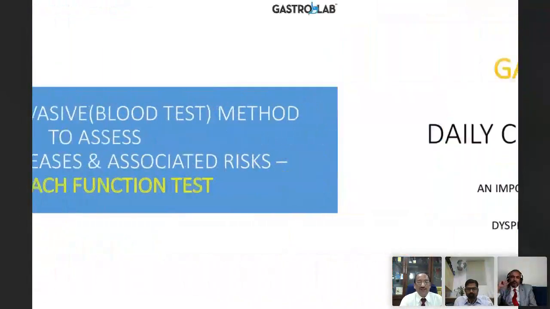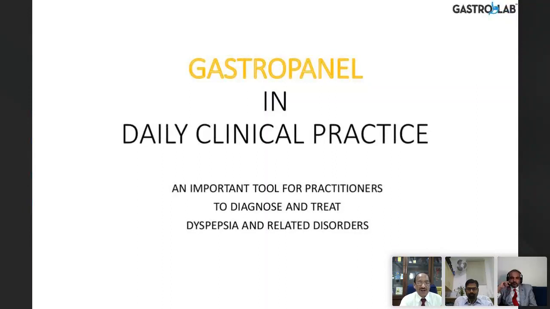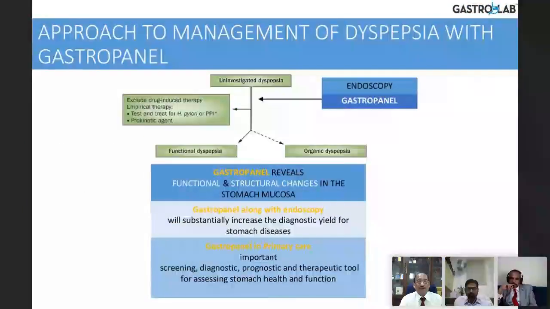So we will see what these functional tests are, and how you apply them in clinical practice. If you see the uninvestigated dyspepsia, you can either do an endoscopy or a gastropanel or both. I would think probably both will be good. And if you're sitting in a primary care center, gastropanel probably. After ruling out drug-induced gastritis and also H. pylori, then empirical treatment.